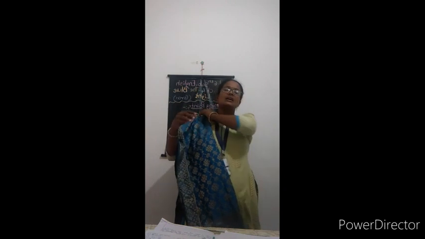Yes-no type questions are the questions which answer in yes or no format. Means yes-no questions usually start with an auxiliary verb or helping verb. So, what are the helping verbs? There are four kinds of helping verbs: to be, to do, to have, and modal verbs. So, to be's helping verbs are am, is, are for present tense and was, were for past tense. Then do verbs means do, does for simple present tense and did for simple past tense.